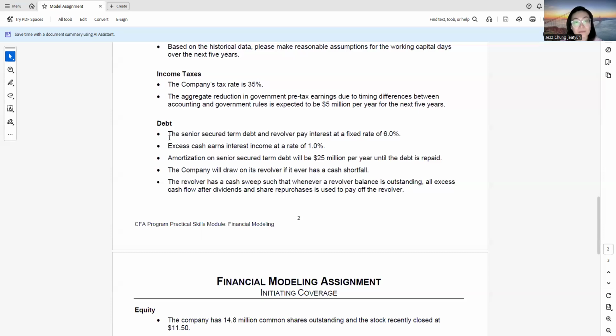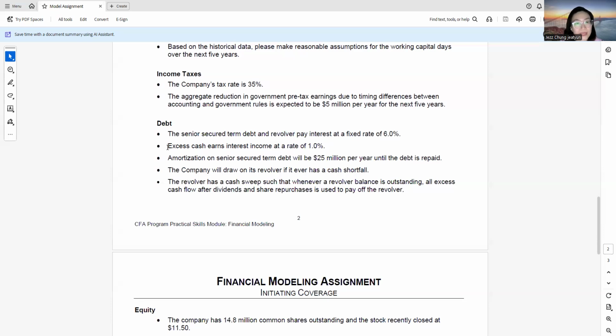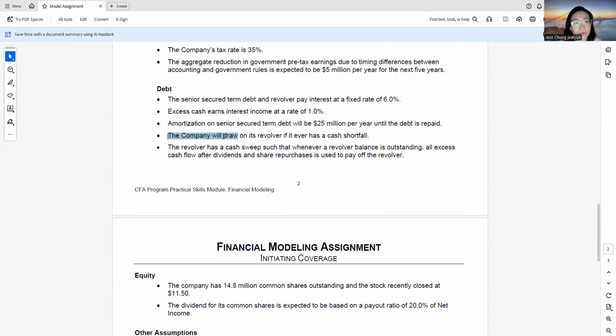And look at the debt. The senior secured term debt and the revolver pay interest at a fixed rate of 6%. Excess cash earns interest income at a rate of 1%. The amortization on the senior secured term debt will be $25 million per year until the debt is repaid. The company will draw on its revolver if it ever has a cash shortfall. The revolver has a cash sweep such that whenever a revolver balance is outstanding, all excess cash flow after dividends and share repurchases is used to pay off the revolver.